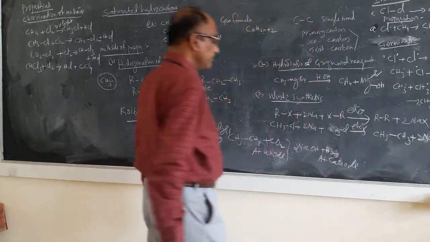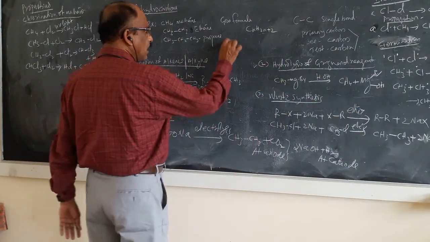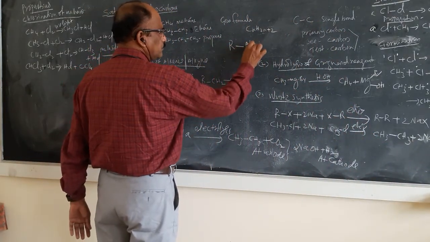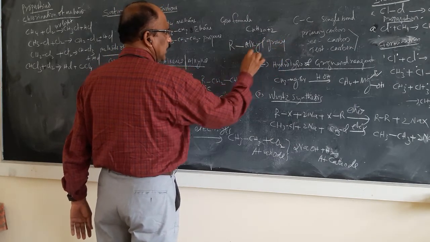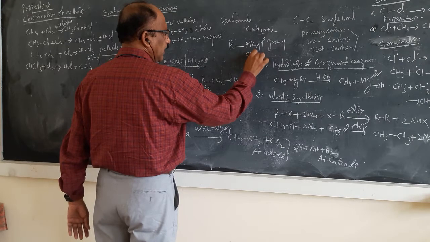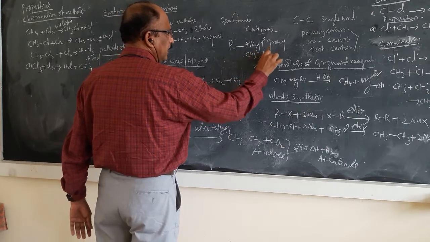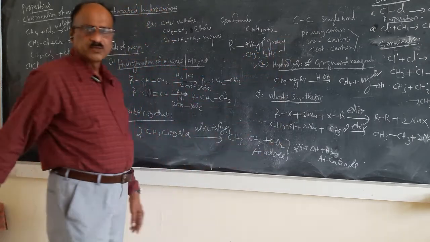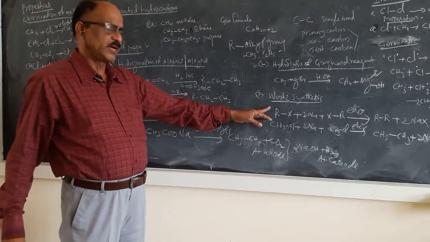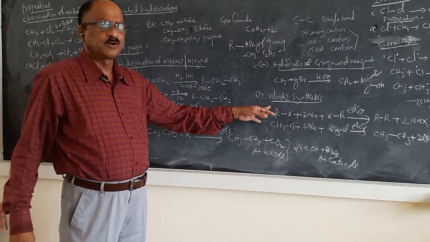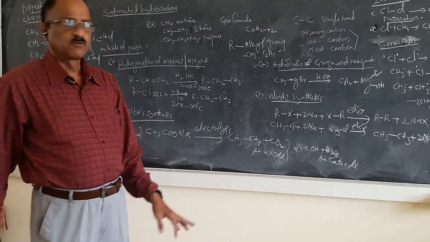So R is nothing but an alkyl group. Alkyl group you can put as CH3 methyl or ethyl, etc. So that is one of the reactions which you have also studied at your PUC level.